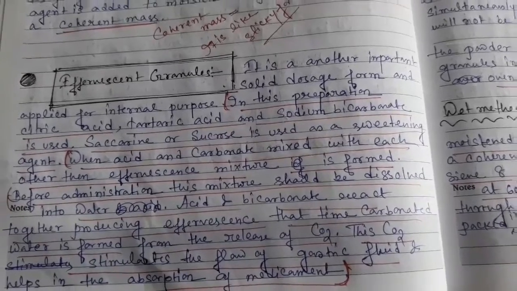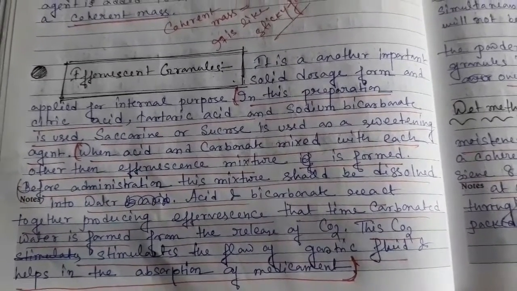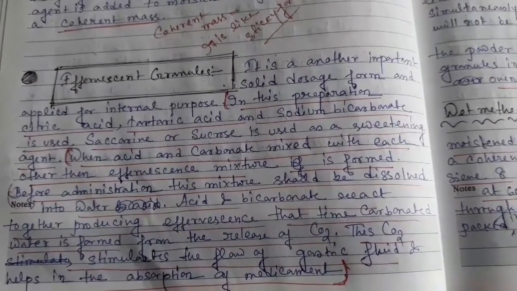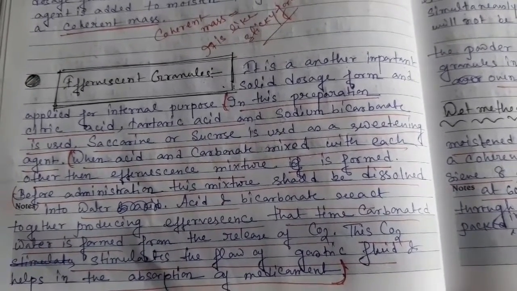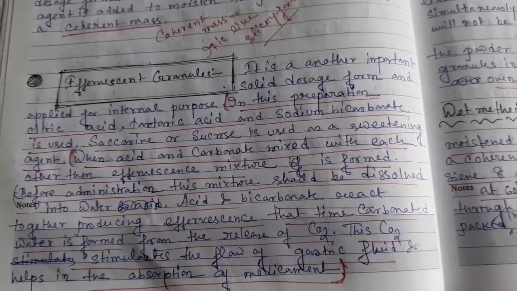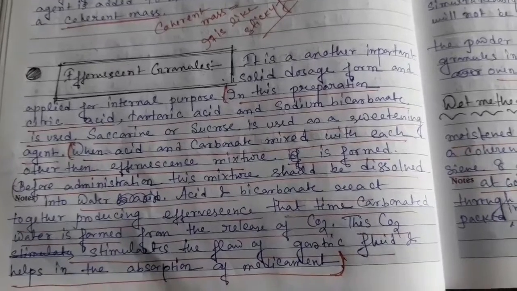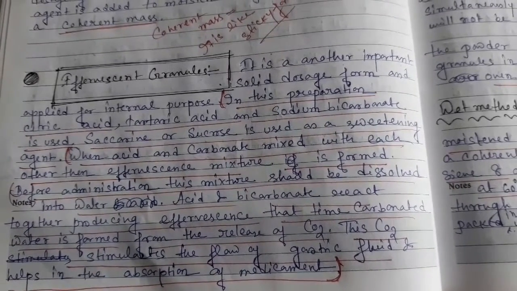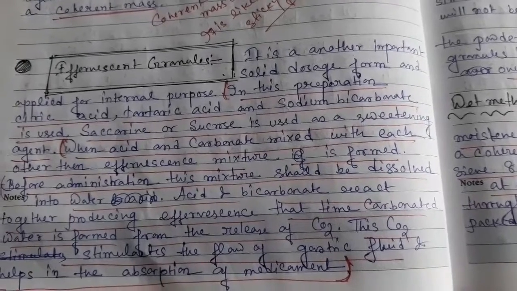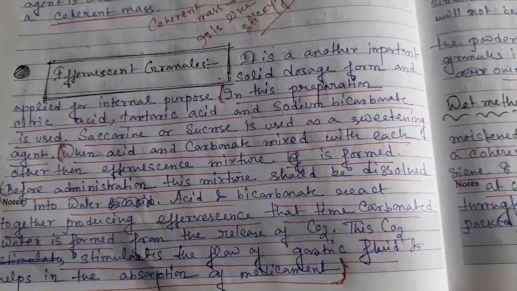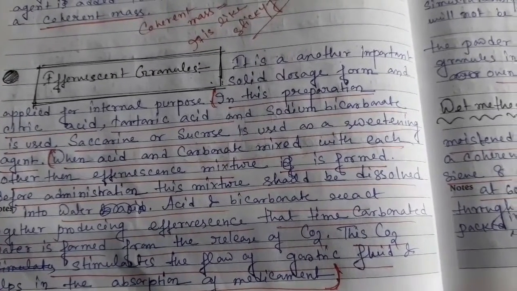When the acid and carbonate are mixed with each other, the effervescent mixture is formed, and before administration you have to dissolve this mixture in water. The acid and carbonate react together, producing effervescence, and carbonated water is formed from the release of carbon dioxide.